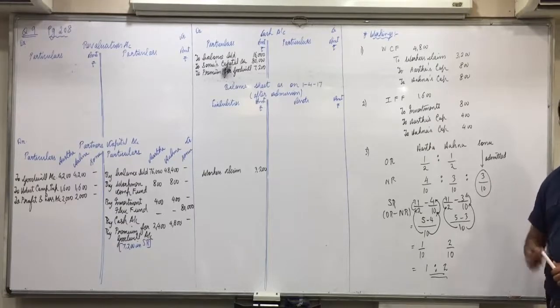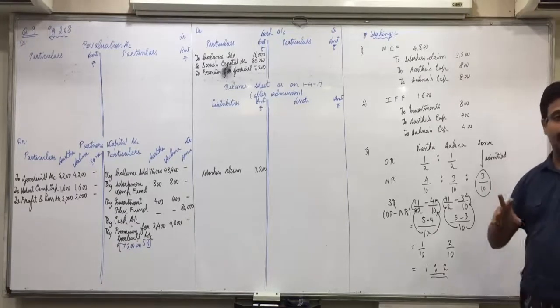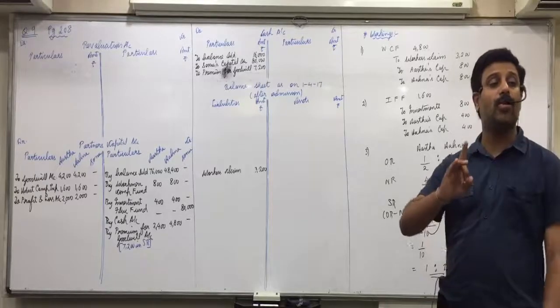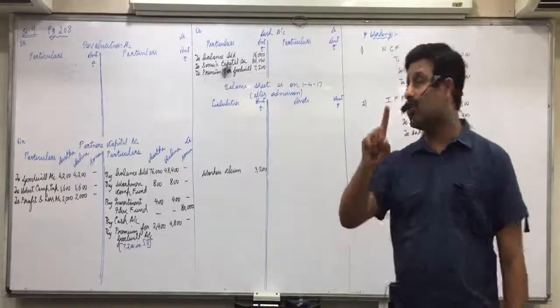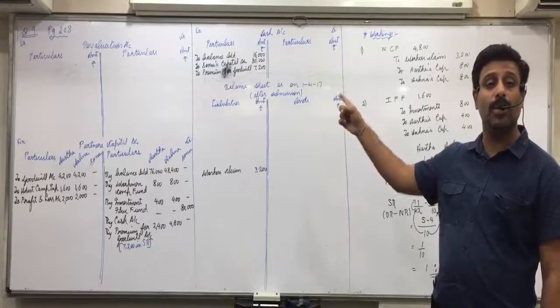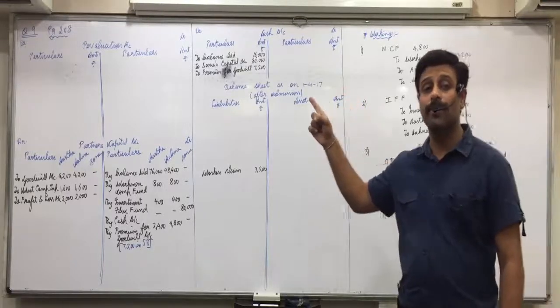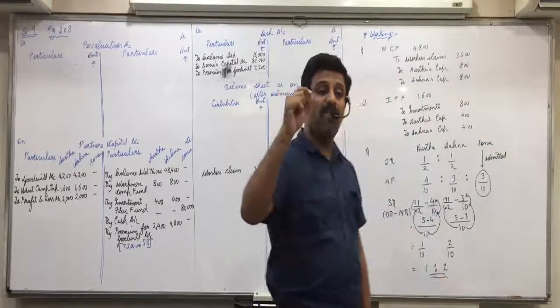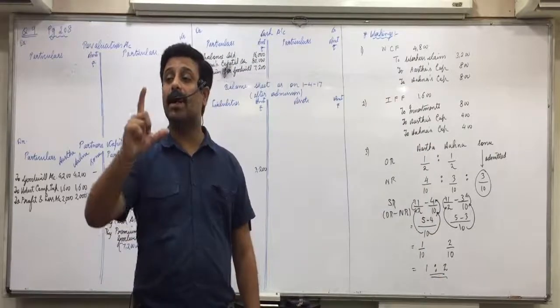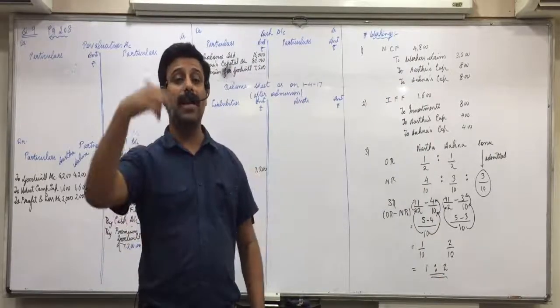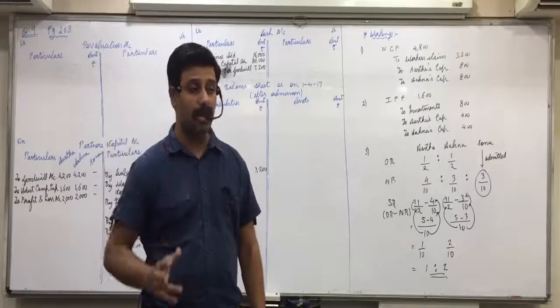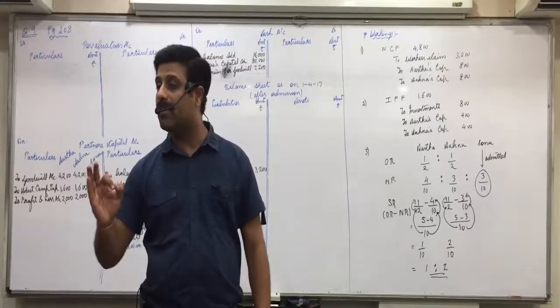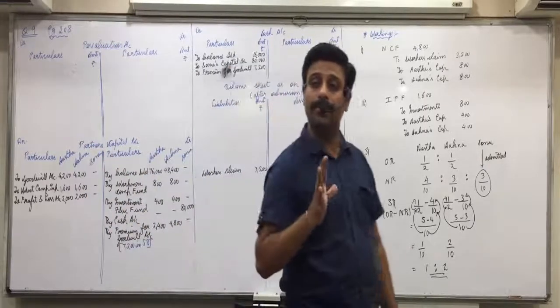So 40,000 is the value of goodwill. 40,000 into 3 by 10, 12,000. Sonu's share in goodwill is 12,000. But Sonu has brought only 7,200. So what will we do? We take it from his capital. 4,800 will be taken from his capital. It's a mixed method. The next entry, the second alternative, will also come.